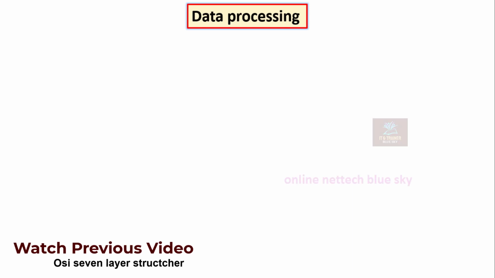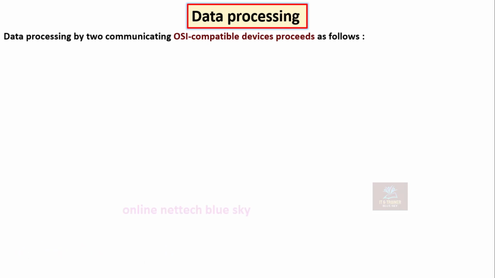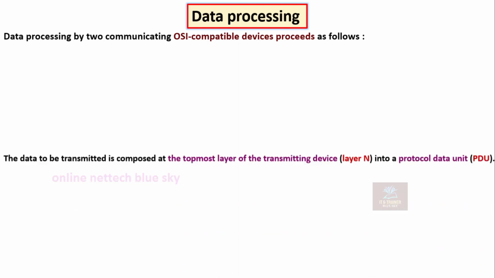Whether you are using a personal network or home network, even when you connect one computer to another, understand how data is transferred through data processing between the two communicating devices. This is very important. OSI compatible devices and protocol proceed as follows. For two devices to communicate, OSI compatibility is very important.